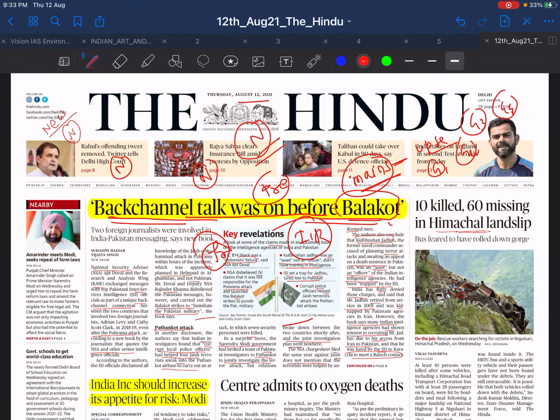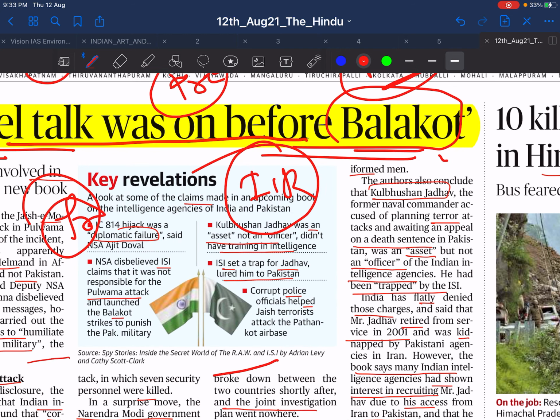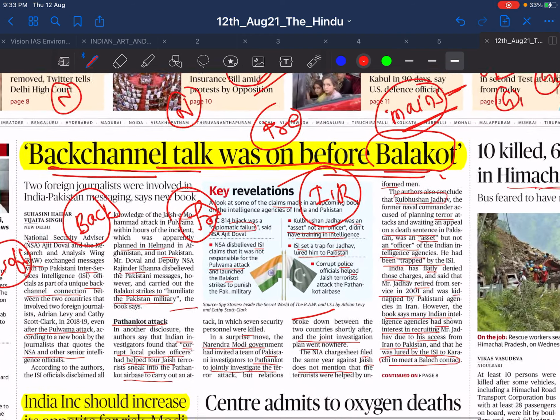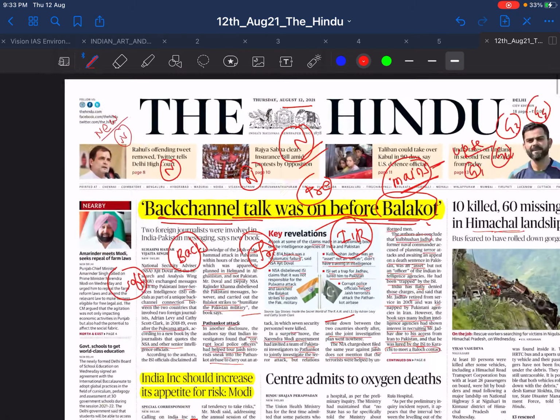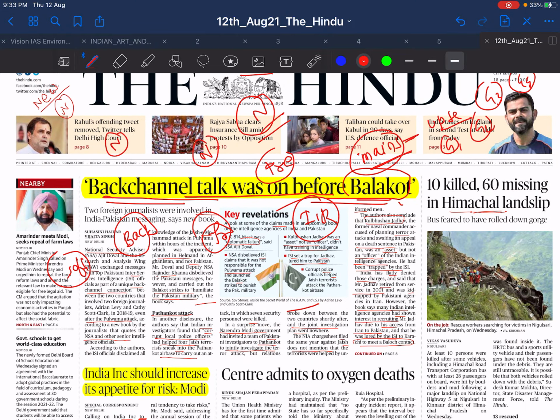I think you got how you can use this news. It is about the India-Pakistan relationship: even though their relationship was strained, the back channel was always working, some type of soft diplomacy you can say. In this way you can use this news, but as such it is not that important. It was also revealed by some newspaper agency, and the news does not have any legal backing. So you can just read it, but it's not that important.